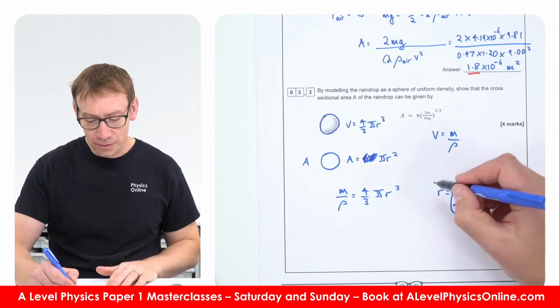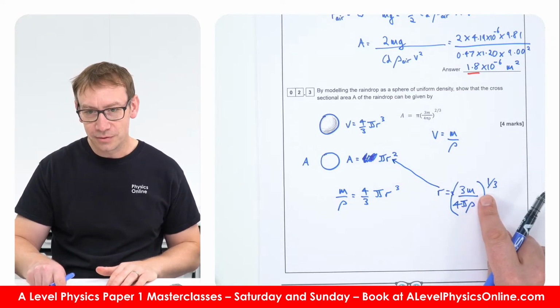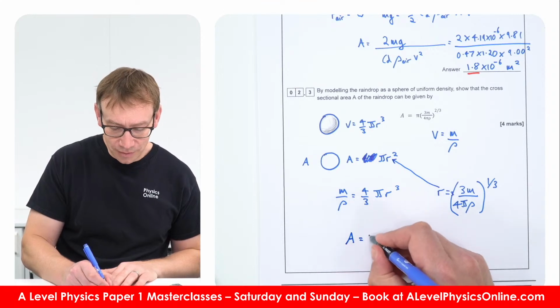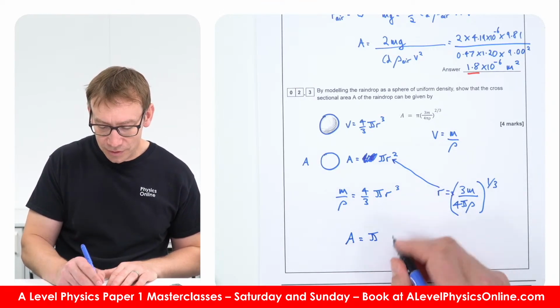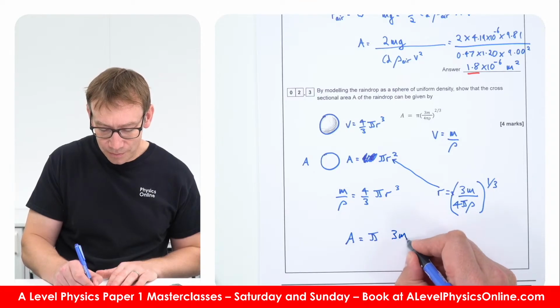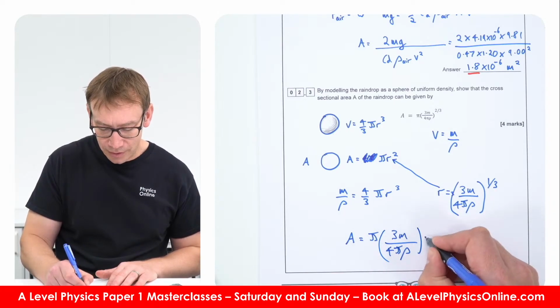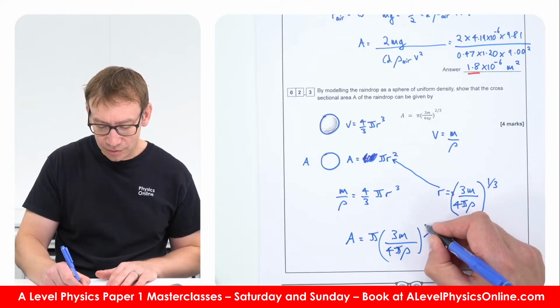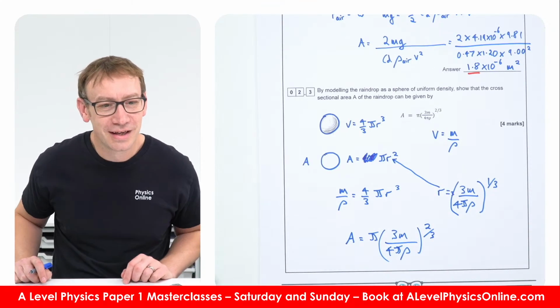Okay, and then of course we could replace this r squared with this thing here squared. So the area is going to be equal to pi times r squared, which is going to be 3m over 4 pi rho to a third, squared. So that's going to be to the 2/3. Does that make sense? Okay.